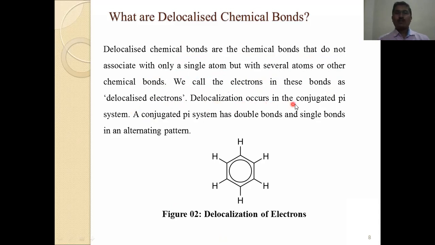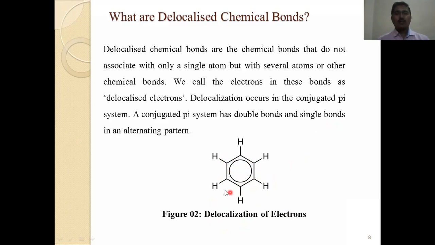Delocalization occurs in a conjugated pi system. A conjugated pi system has double bonds and single bonds in an alternating pattern. We can see this is the delocalization of the electrons. In the benzene ring, there are 6 carbons, 3 pi bonds present, meaning 6 electrons.